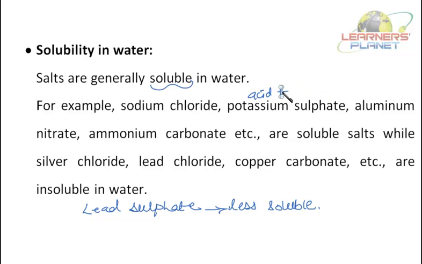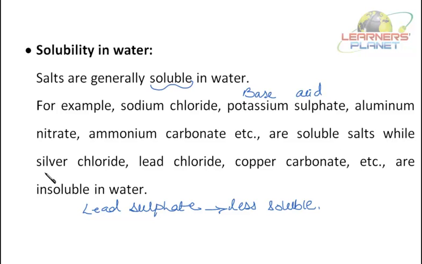The sulfate part is from the acid and the potassium part is from the base, so I should write here base and here acid. Likewise aluminium nitrate, ammonium carbonate, these are all soluble salts.